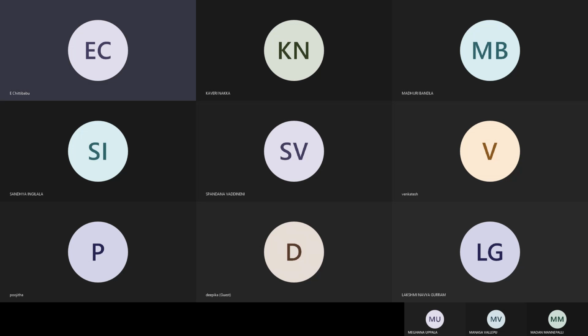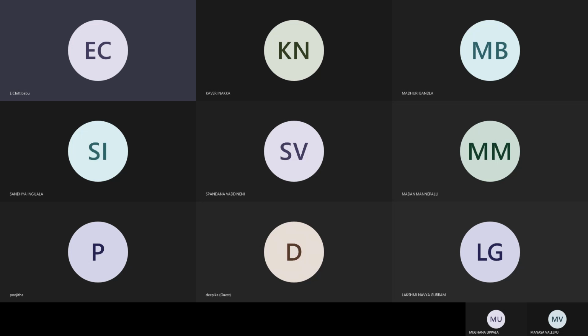Swapping two variables without using any extra variable. Algorithm swap(a, b): a equal to a plus b, b equal to a minus b, a equal to a minus b. This is the swapping of two numbers without using any extra variable.